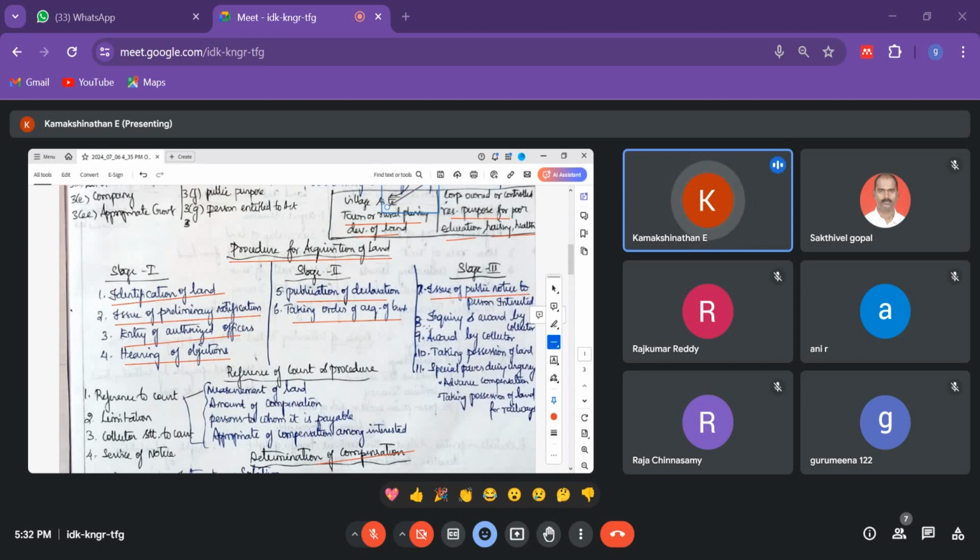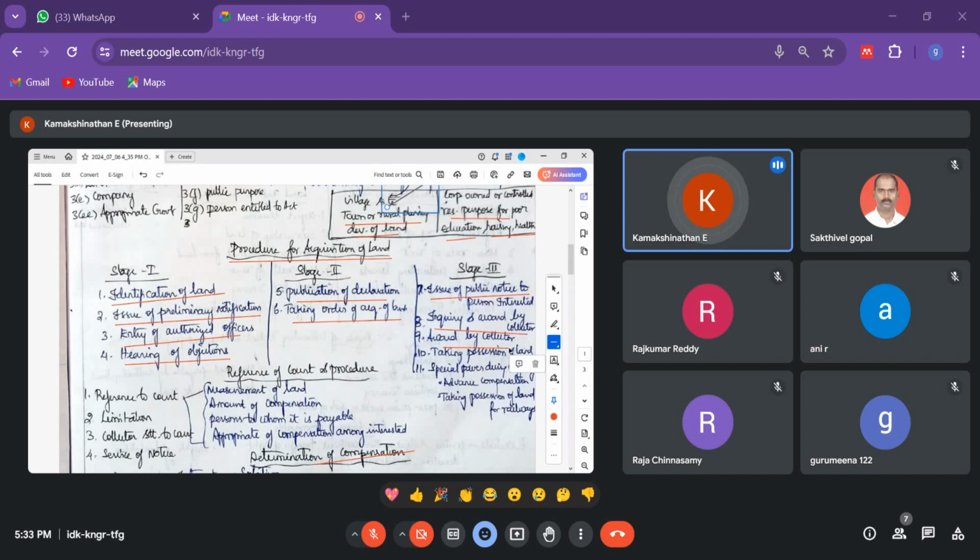So the compensation and apportionment. Apportion means what is the share that family will get. Okay, so everything, and based on the land area also they will give. Okay, so a house may be just 850 square feet, but some house may be having more than 2000 square feet. It can be double floor, or 2 or 3 floors may be there. Okay, so how they are compensating is everything that collector will decide, and they will be having a standard rate for it. Okay, so award by the collector.